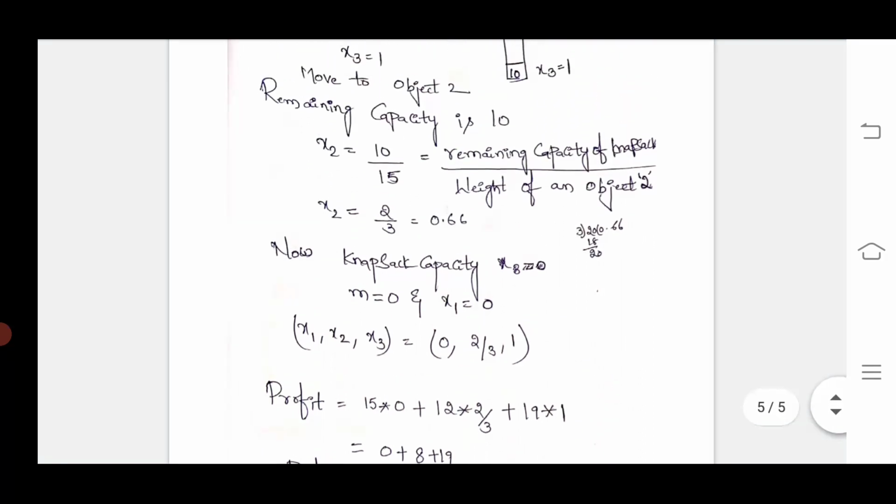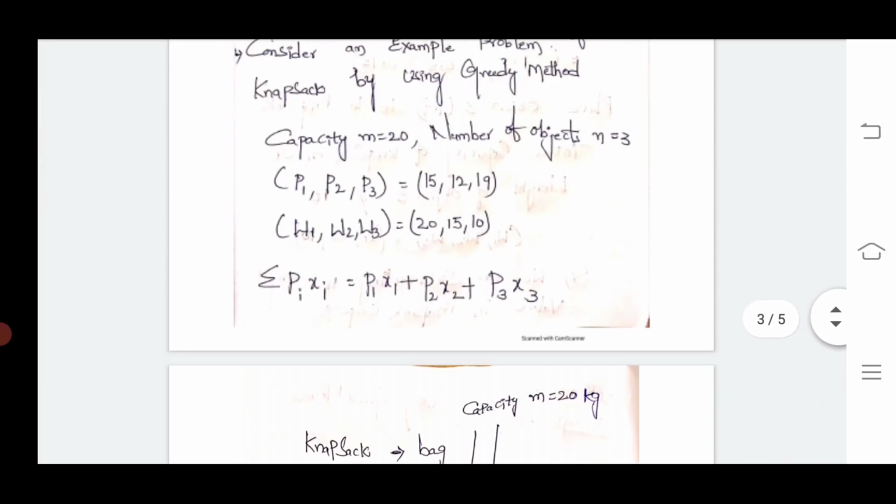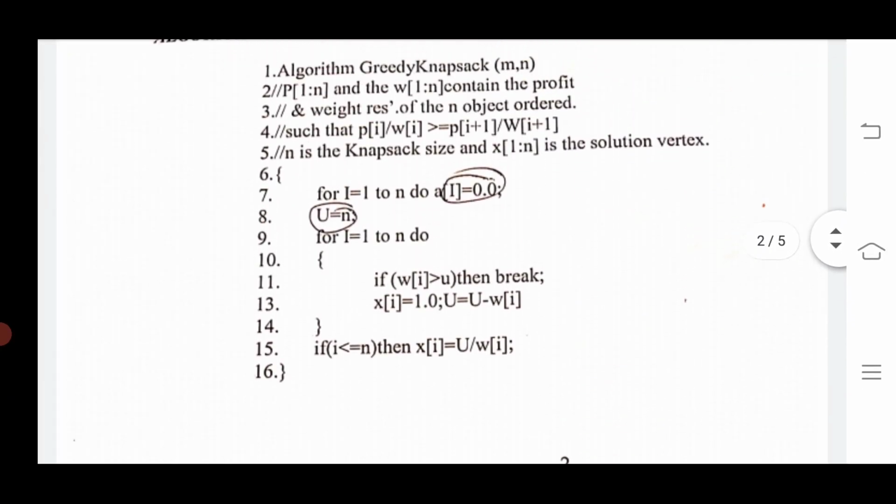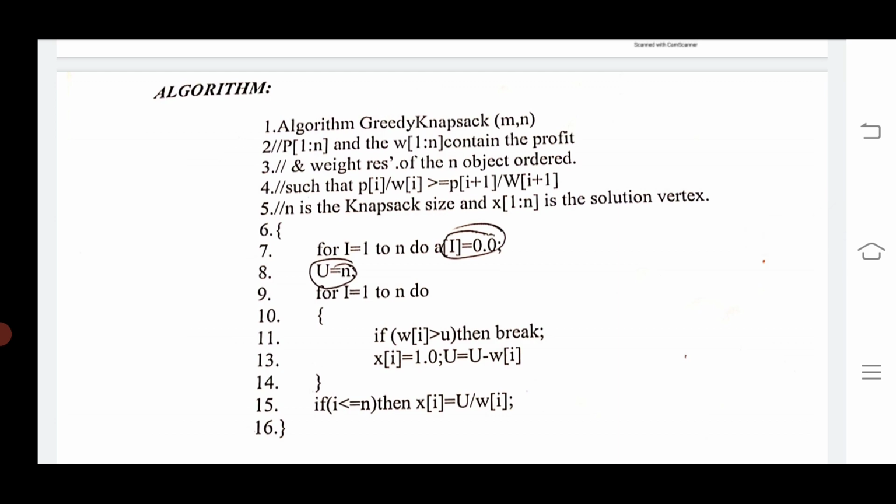Now we move to the algorithm explanation. First of all, you need to write the pseudocode of the knapsack problem in this manner. Algorithm name: Greedy Knapsack(m, n).